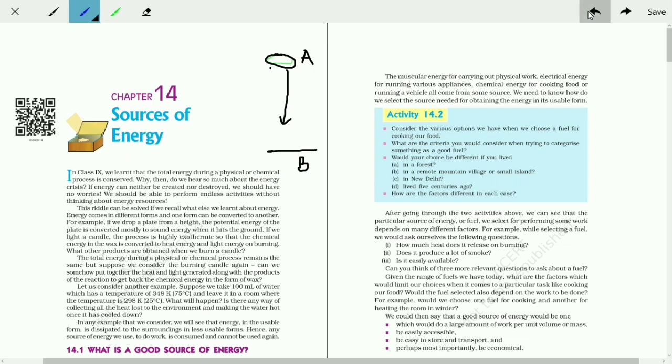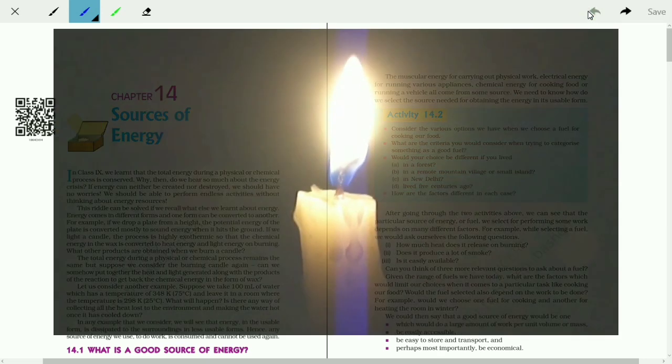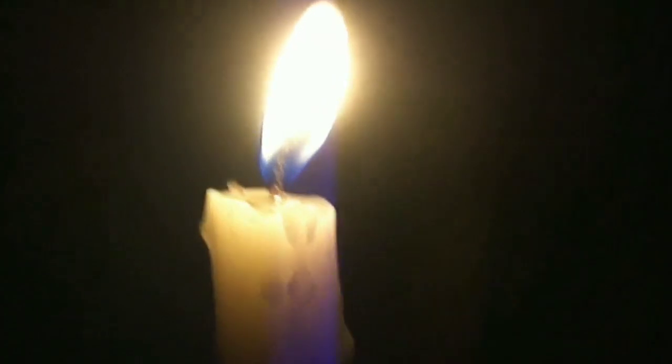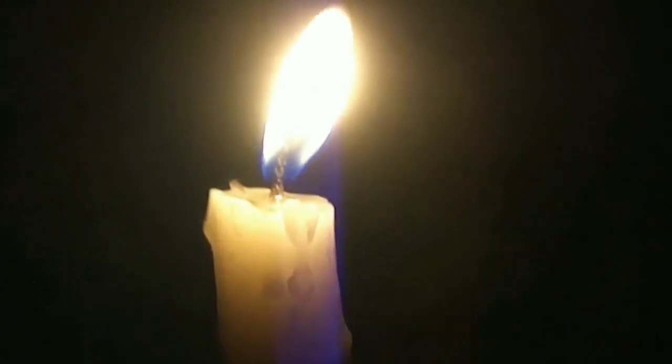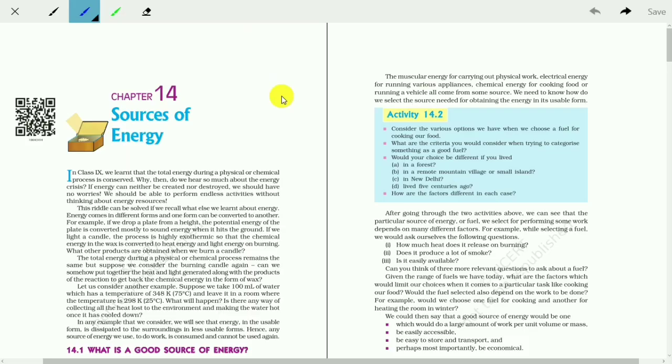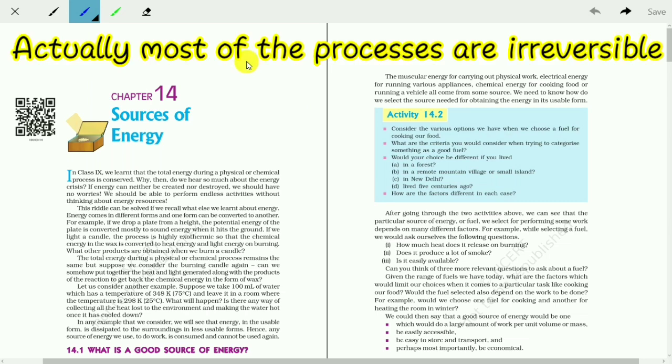In the same way, suppose you have a candle. When the candle burns, the chemical energy inside the candle will be used up as light energy and heat energy. This heat and light energy will be mixed up in the universe. If you extract the energy from the universe and give it to the melted candle, will the candle restore its previous figure? Of course not. So these are not possible. The forward process is possible, the backward process is not possible. In nature, all processes are irreversible. The reverse process is not possible.